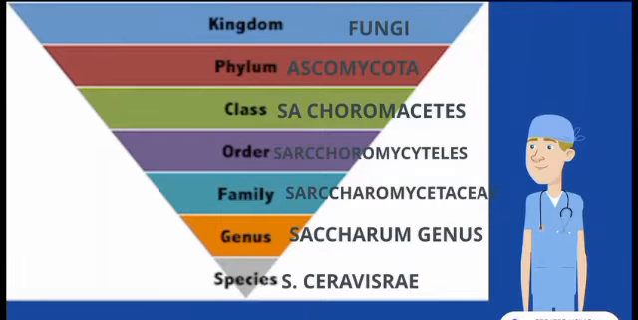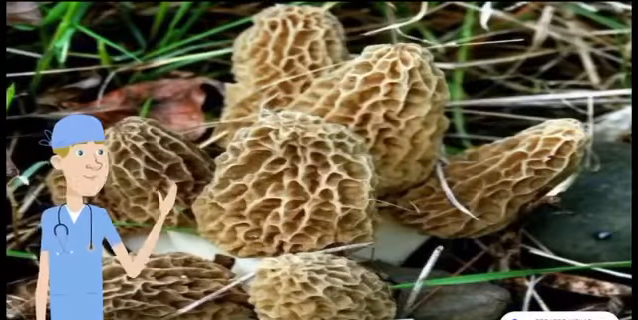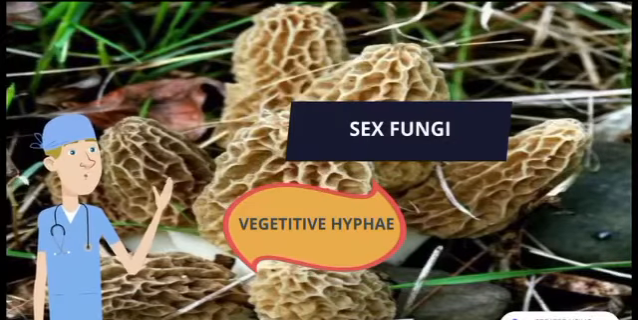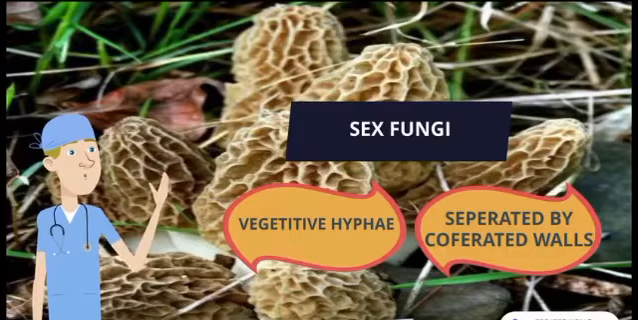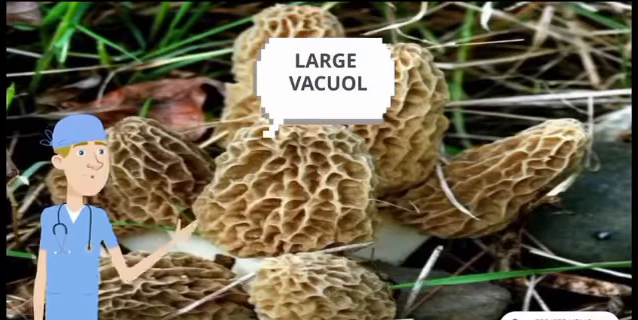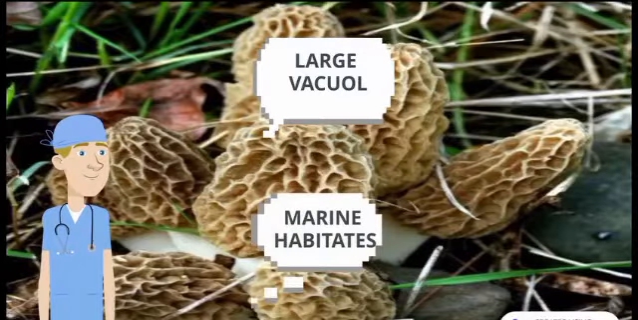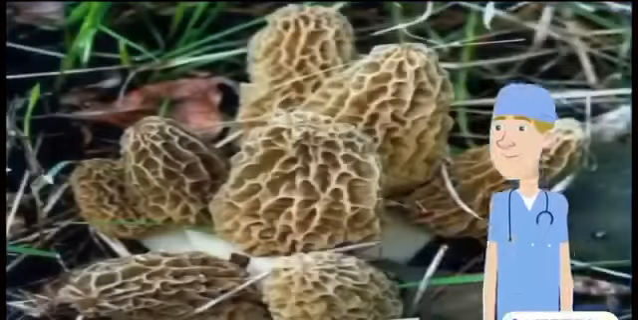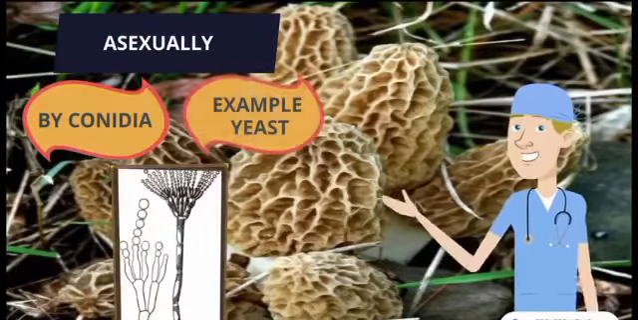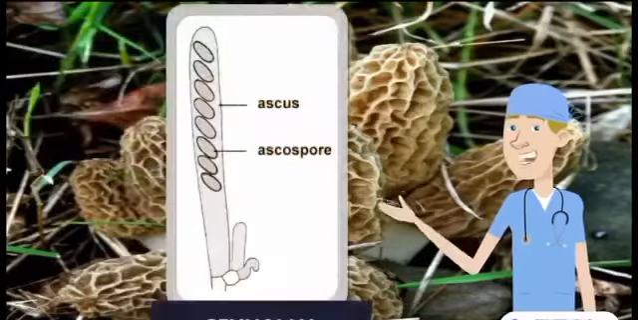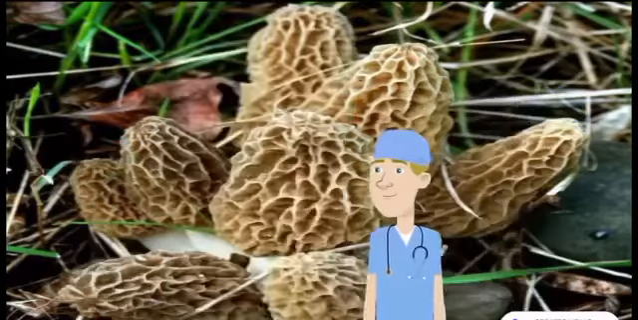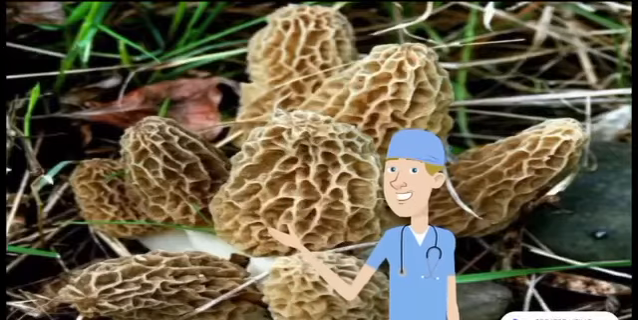cerevisiae. Ascomycota is commonly known as sac fungi because it has vegetative hyphae separated by perforated walls. It also has a large vacuole and it can generally be found in marine habitats. Next up, Ascomycota can reproduce asexually by conidia, for example yeast, or even sexually by formation of ascus through ascocarps. Lastly, here are some interesting facts about Ascomycota.